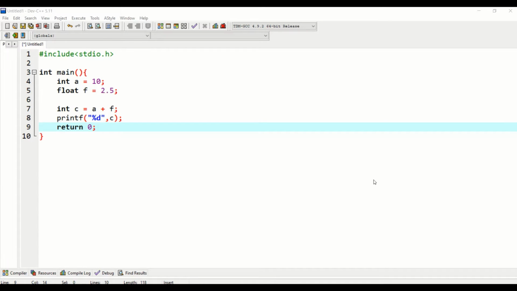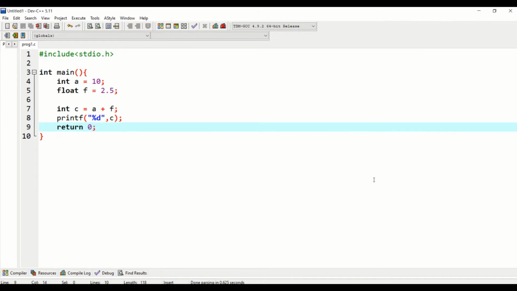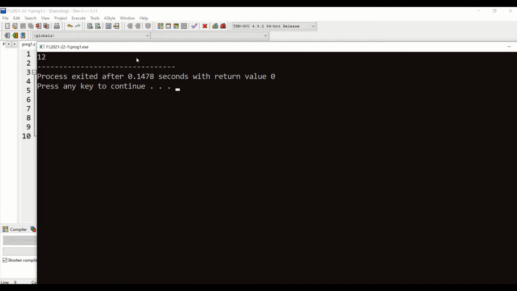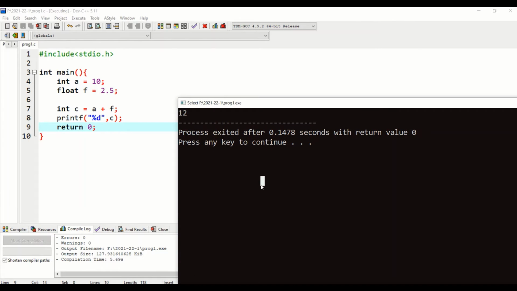Save this, select the file type from here, and now compile this code. Yes, now we get the output here: 12, not 12.5.